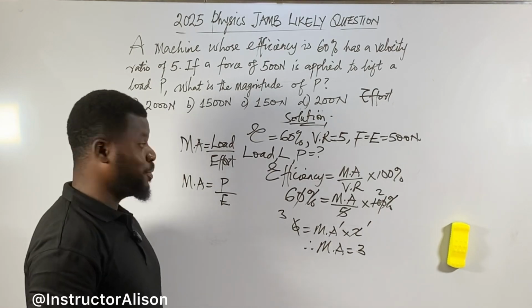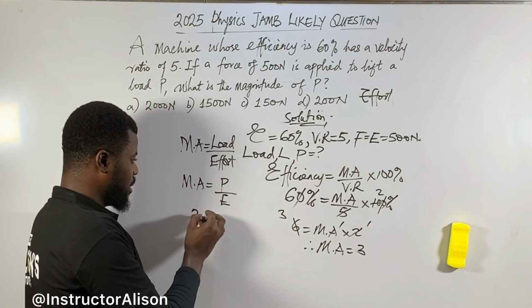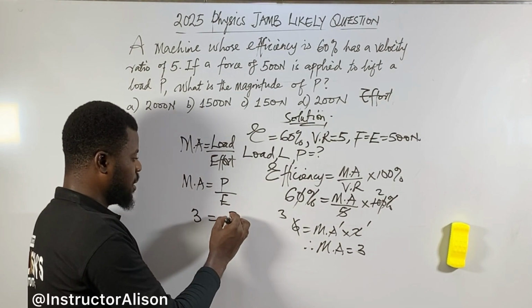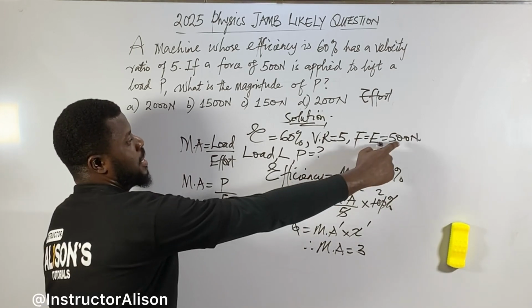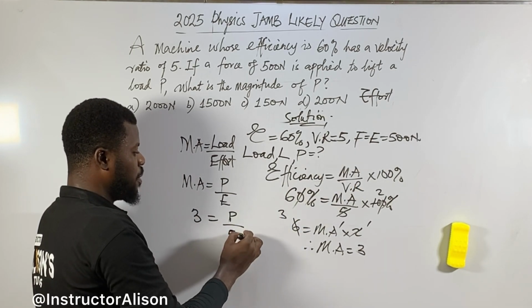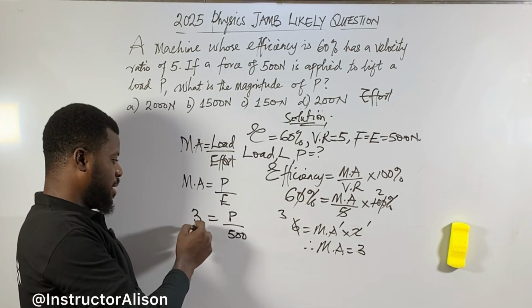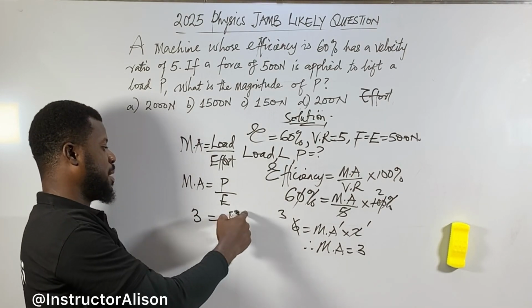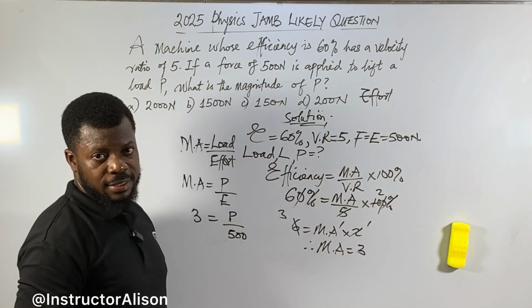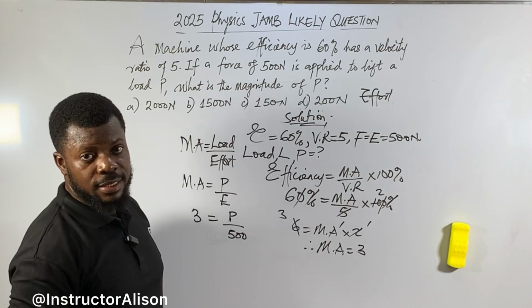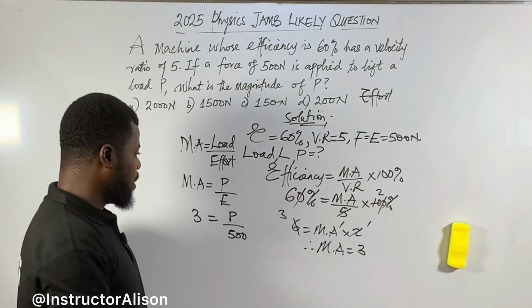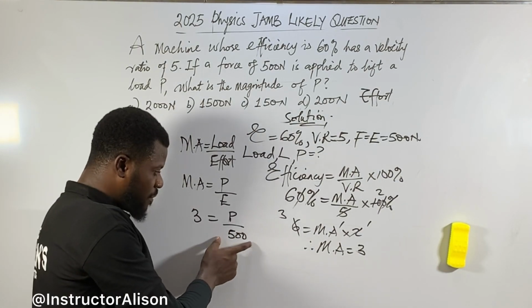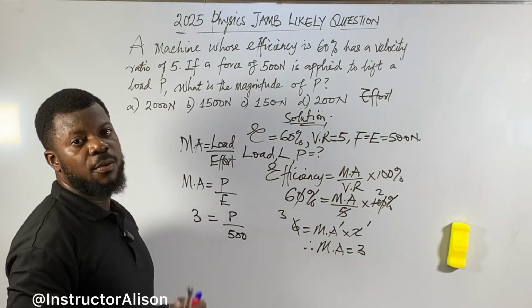So anyway, I put the mechanical advantage, 3, equal to P, which is what they want us to find, all over the effort, which they say is 500. Put 500 here. Some of you will say, okay, cross multiply, make it over 1, so that 1 multiplies P. This one, no problem, do it like that. But me, as 500 is down, I want to remove this 500 so that only P remains. How do I remove 500?